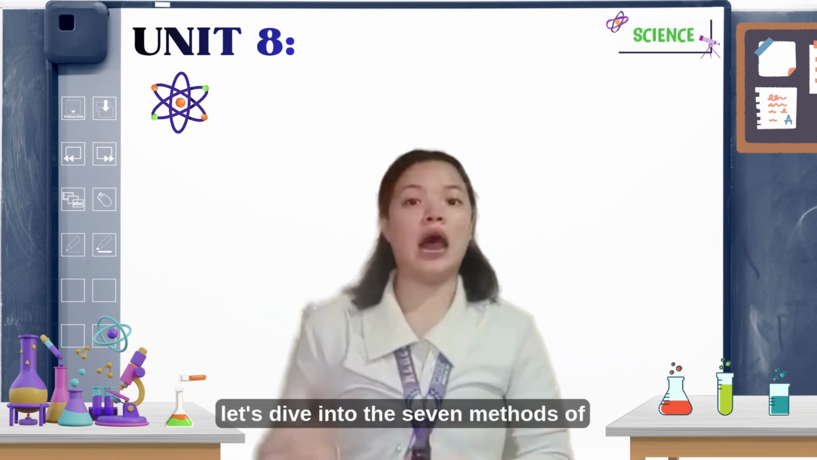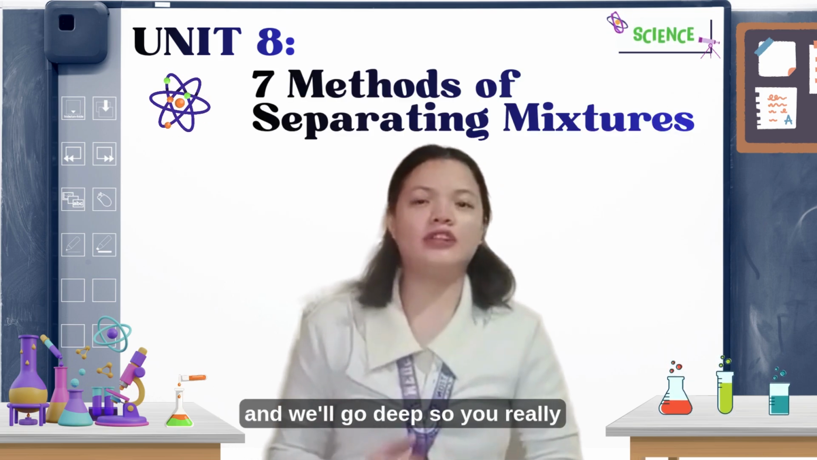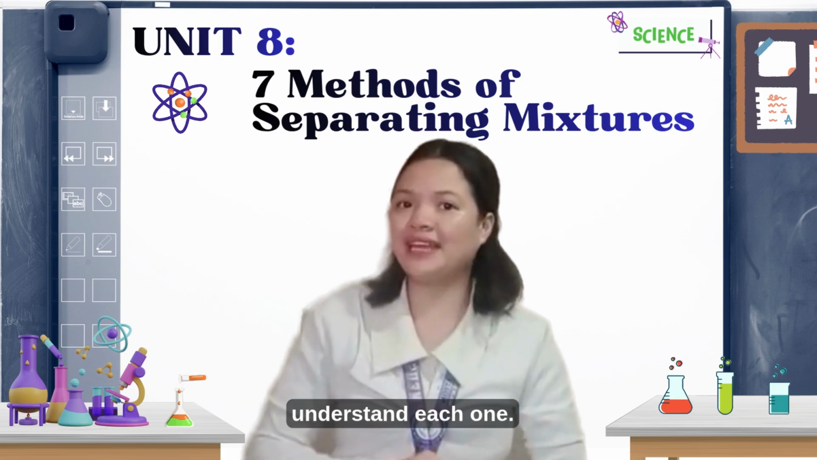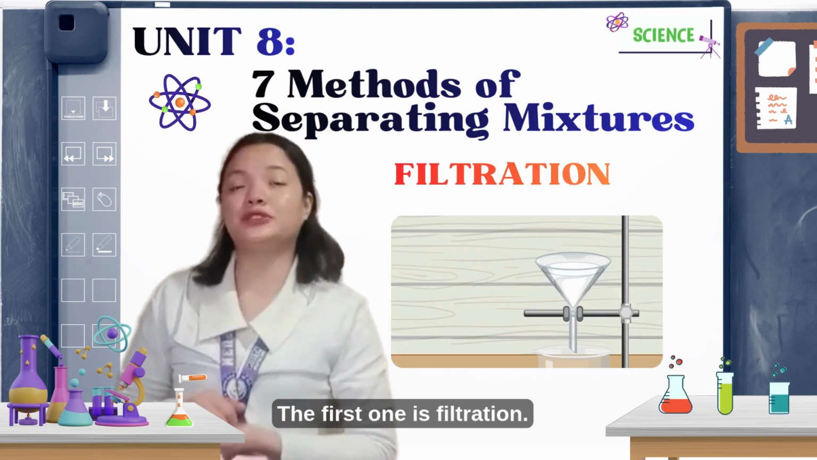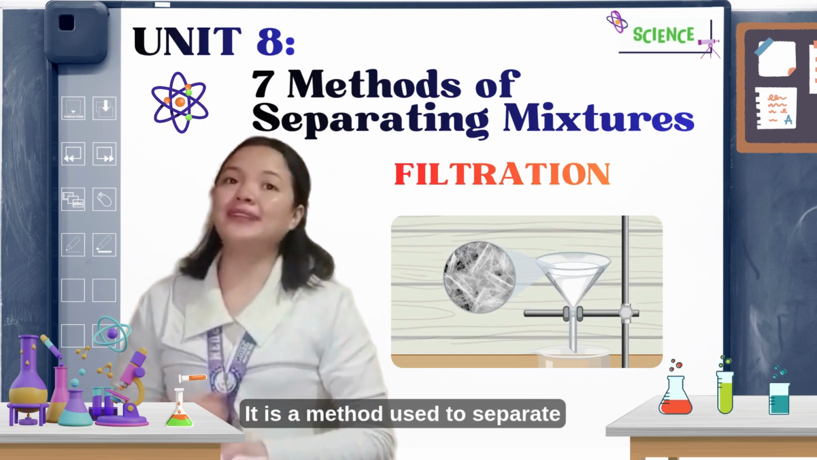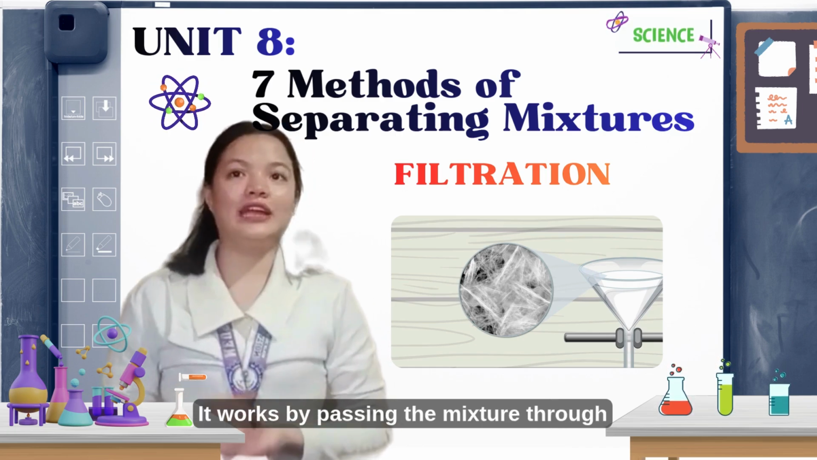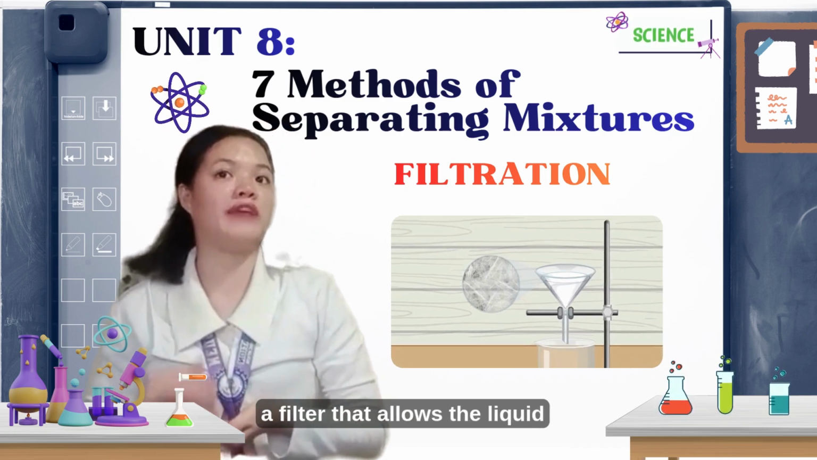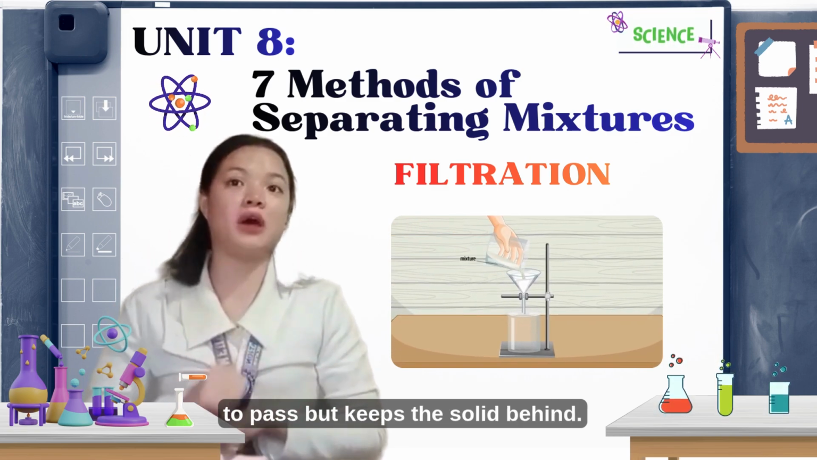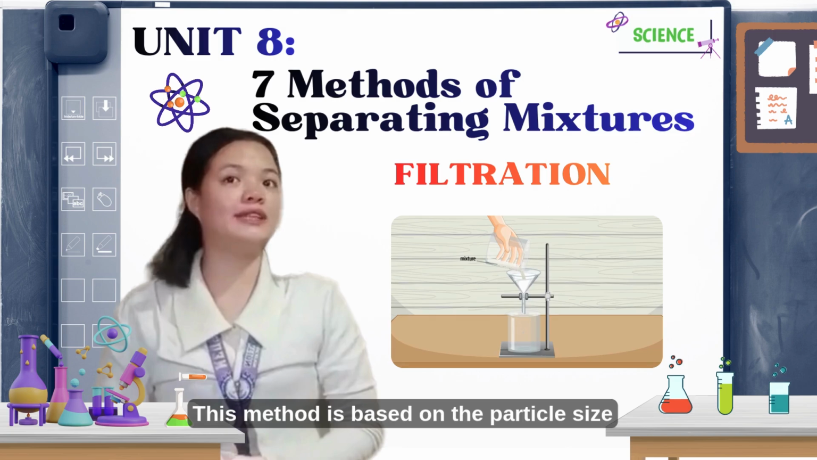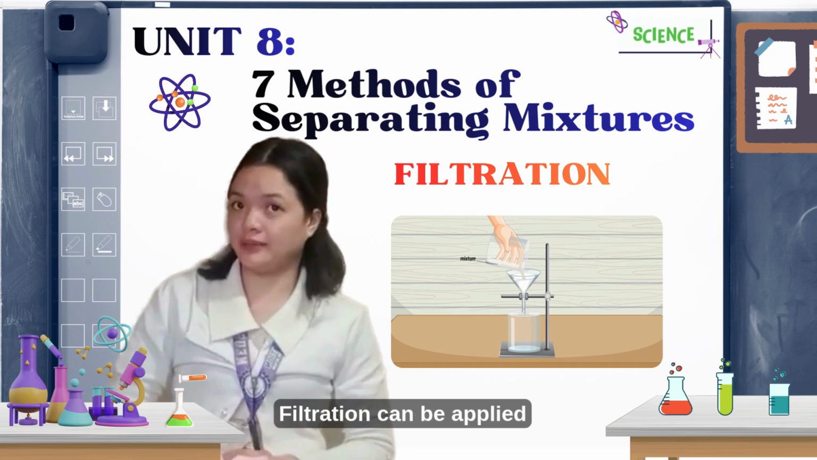Awesome! Now, let's dive into the 7 methods of separating mixtures, and we'll go deep so you really understand each one. The first one is filtration. It is a method used to separate insoluble solids from liquids. It works by passing the mixture through a filter that allows the liquid to pass but keeps the solid behind. This method is based on the particle size difference between the solid and liquid.